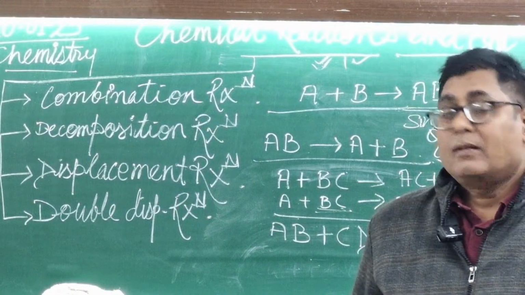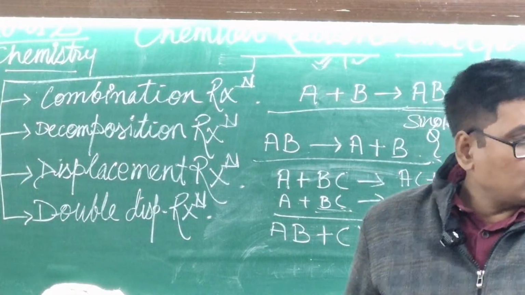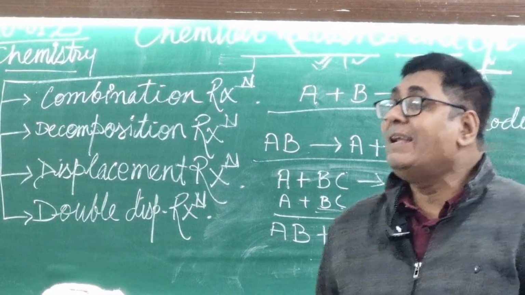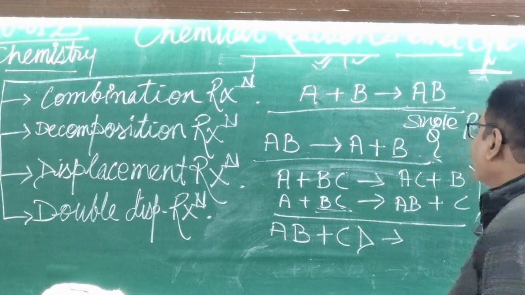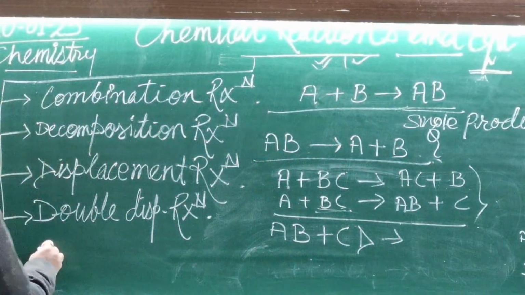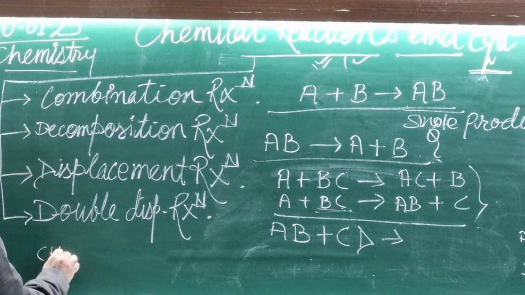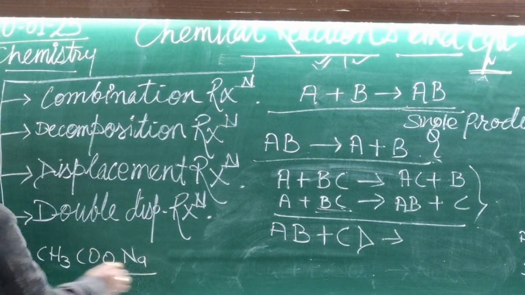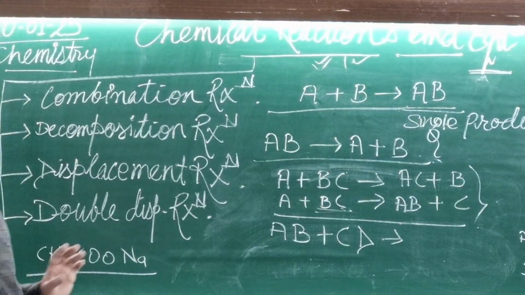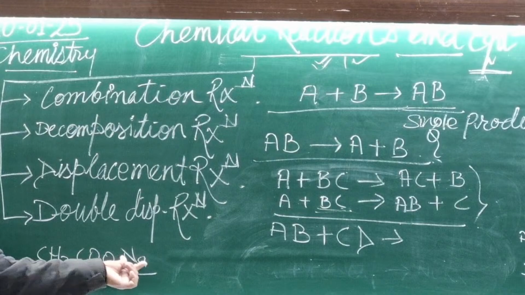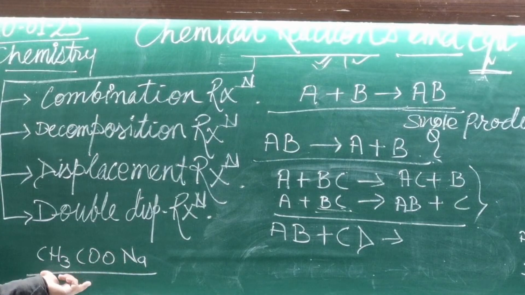But there are some exceptions also. In which cases? In acetate cases. Suppose here acetate, CH3COONa. This one is a compound. Everyone knows this one is a compound. What will be its name? Its name will be sodium acetate.